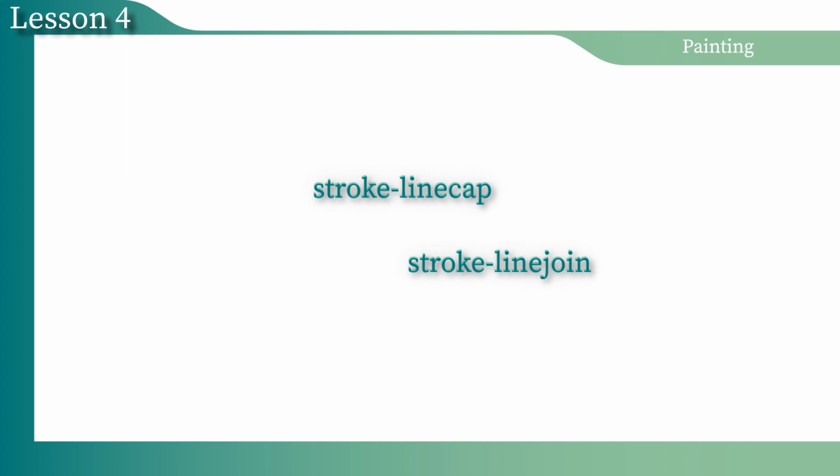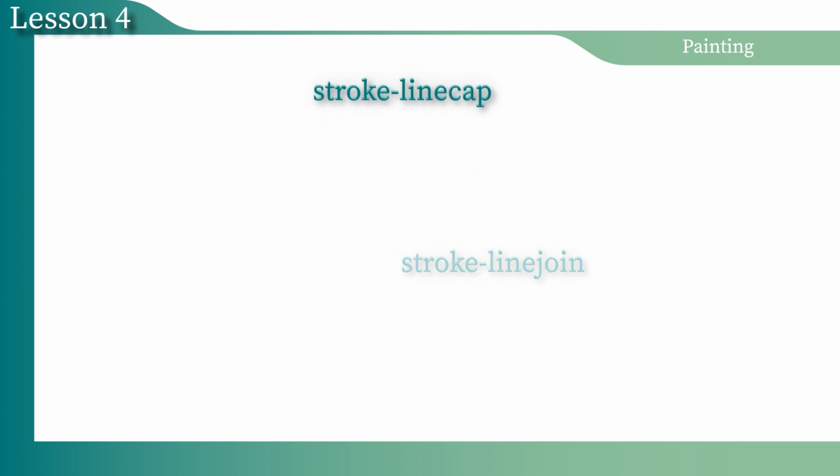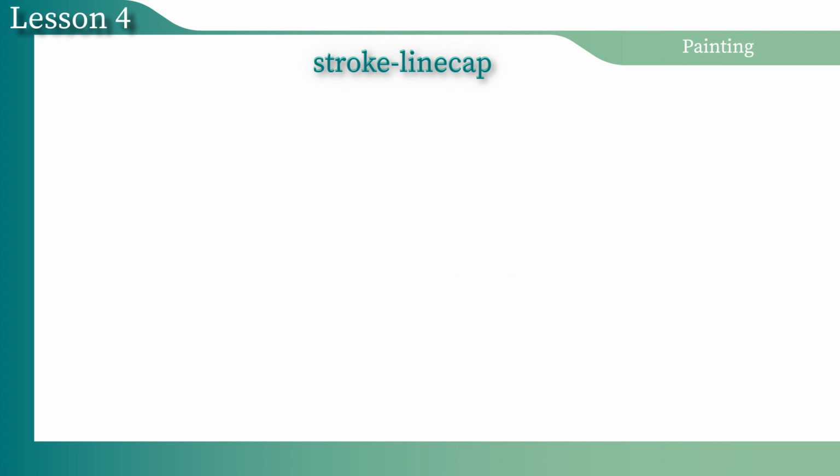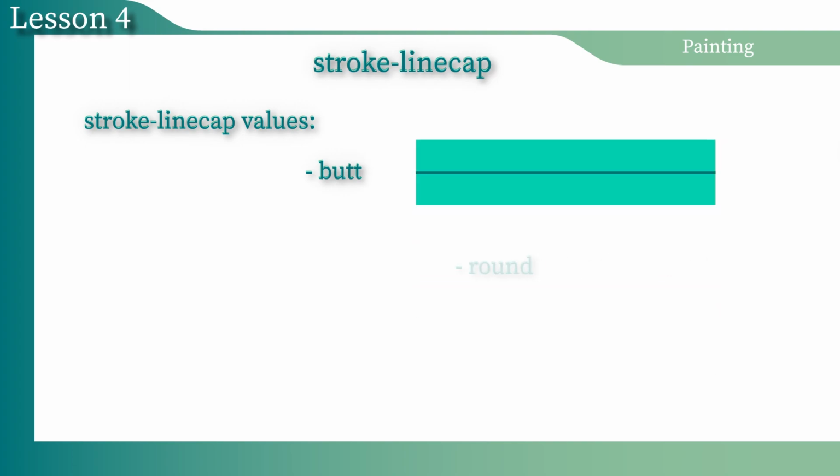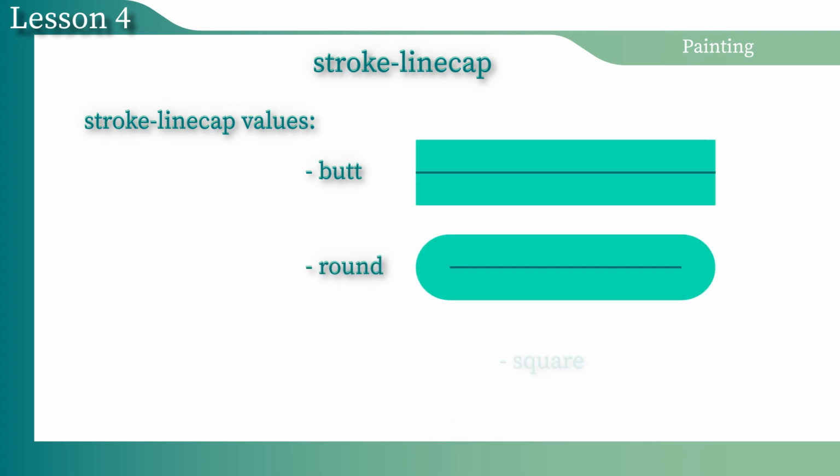In this lesson, we will learn the stroke-linecap and stroke-linejoin properties. The stroke-linecap property defines the shape of the cap that will be used at the end of open paths when they are stroked. It also defines the cap for paths that have zero length. The stroke-linecap property can take three different values: butt, round, and square.